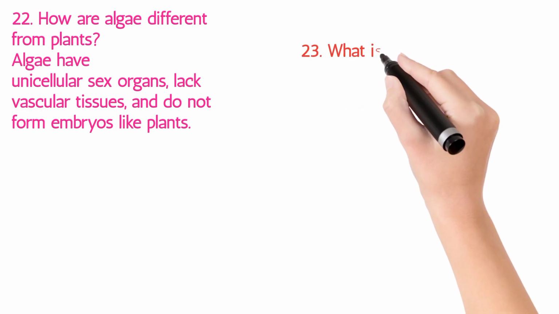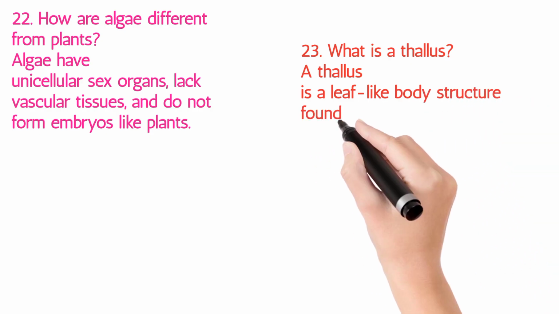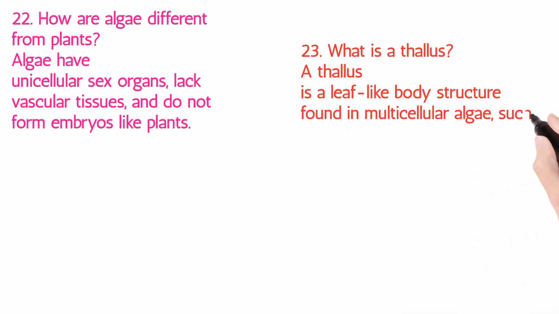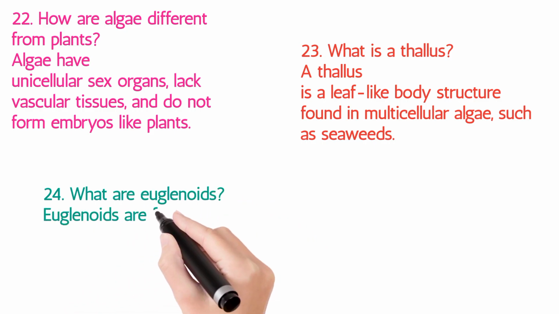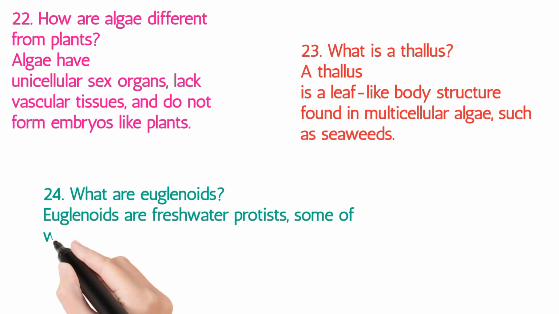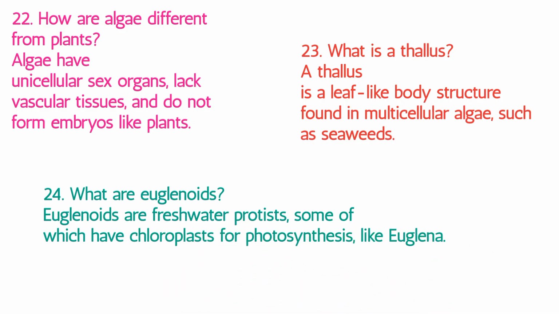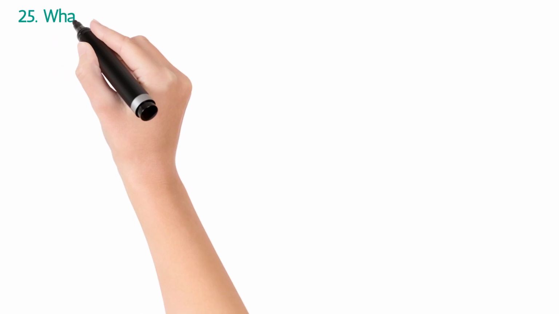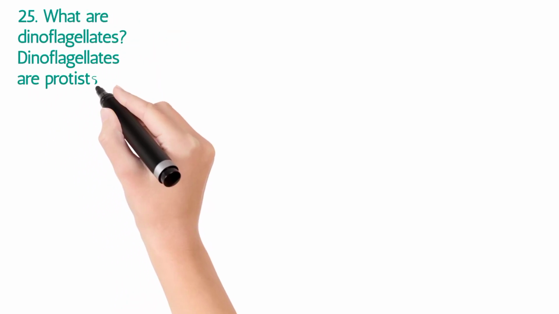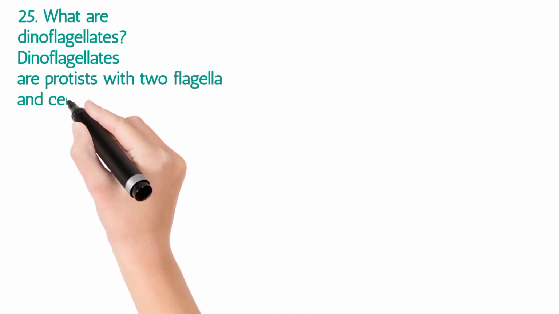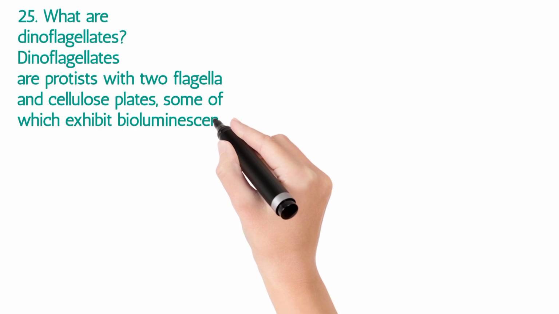23. What is a thallus? A thallus is a leaf-like body structure found in multicellular algae, such as seaweeds. 24. What are euglenoids? Euglenoids are freshwater protists, some of which have chloroplasts for photosynthesis, like euglena. 25. What are dinoflagellates? Dinoflagellates are protists with two flagella and cellulose plates, some of which exhibit bioluminescence.